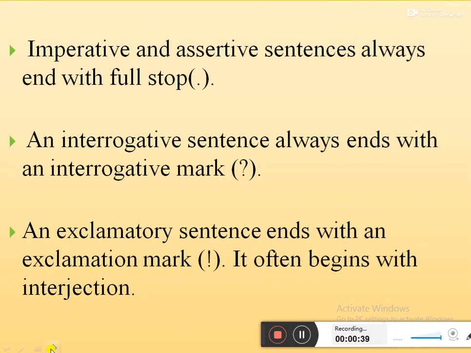Now let's see the difference between imperative, interrogative and exclamatory. Imperative and assertive sentences always end with a full stop. An interrogative sentence always ends with an interrogative mark. An exclamatory sentence ends with an exclamation mark. It often begins with an interjection. Here you can see the full stop symbol, then the interrogative mark symbol, then the exclamation mark symbol.